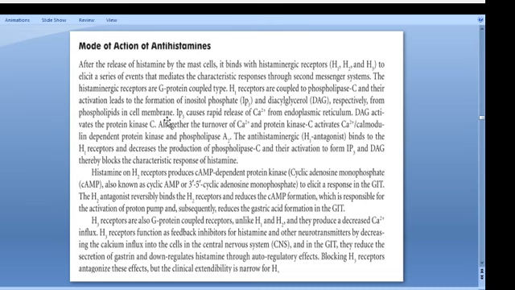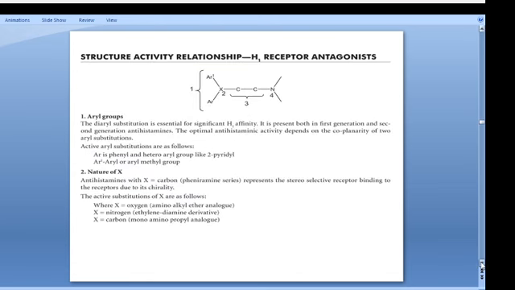But the clinical usefulness is very low for H3 receptors. That is the basic mechanism of action of antihistamines. For this, schematic diagrams are given in some books like Atlas of Pharmacology that you can refer to. Now we can go for the structure activity relationship of H1 receptor antagonists.